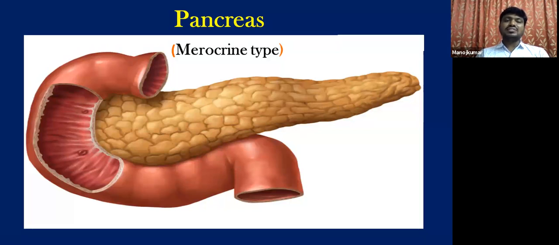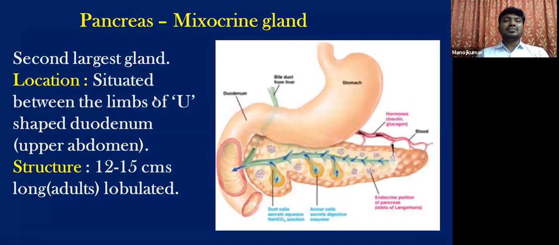Hence, the pancreas is described as a mixocrine gland. As a digestive gland, this is the second largest gland. It is situated between the limbs of the U-shaped duodenum, posterior to the stomach. It is around 12 to 15 centimeters long, especially in adults. It is a lobulated gland. It is a mixocrine gland because some part of it acts as exocrine and the remaining part acts as endocrine.